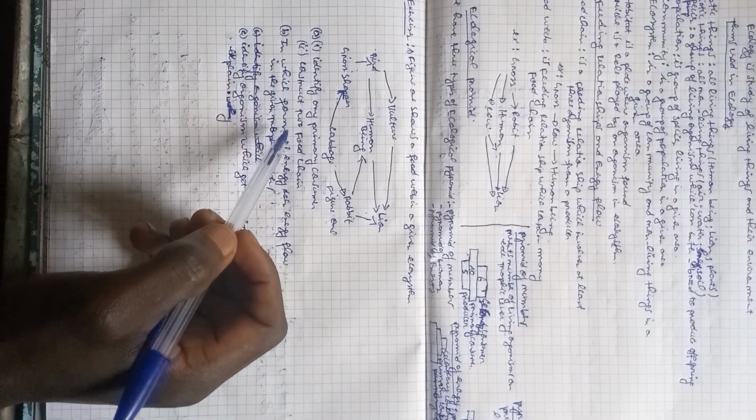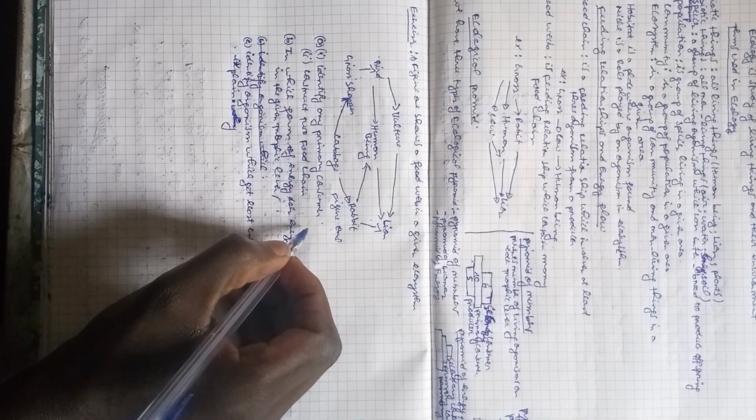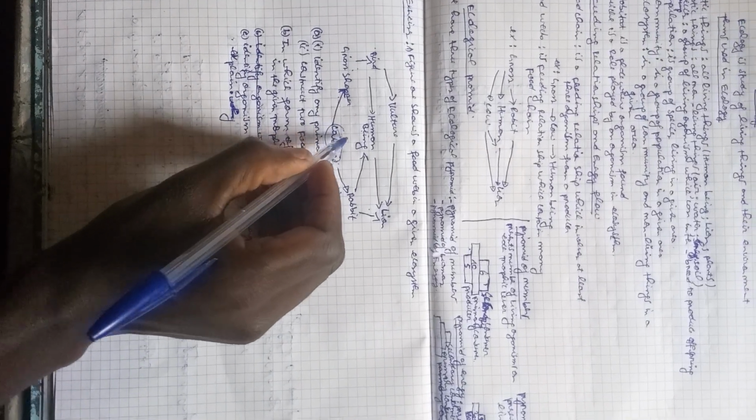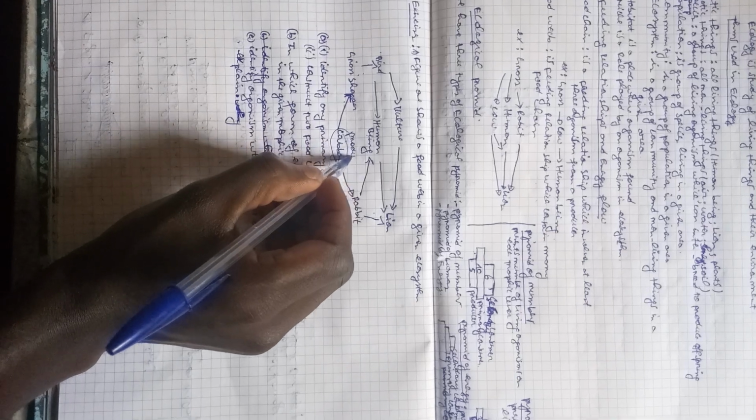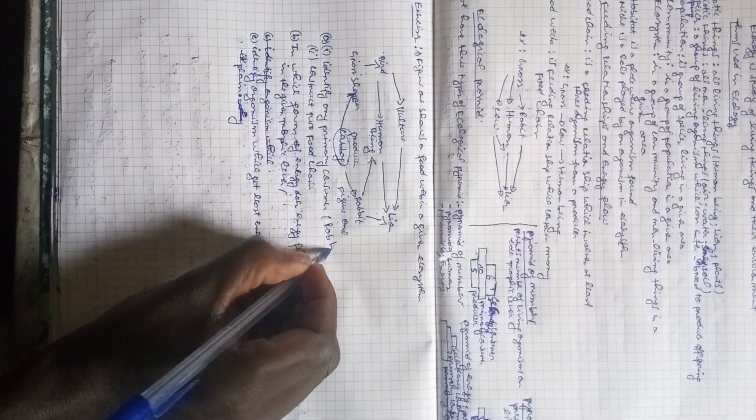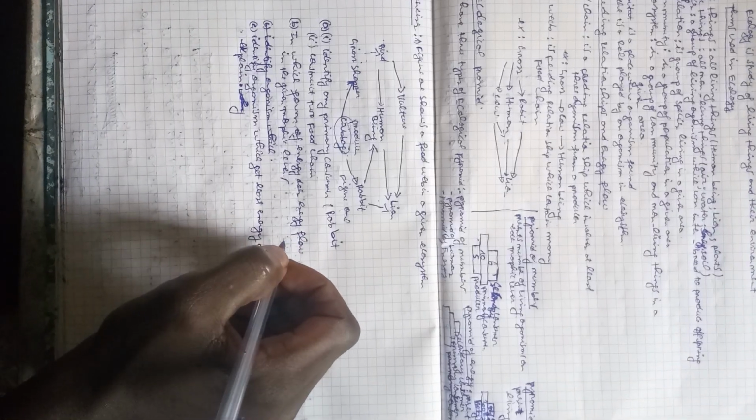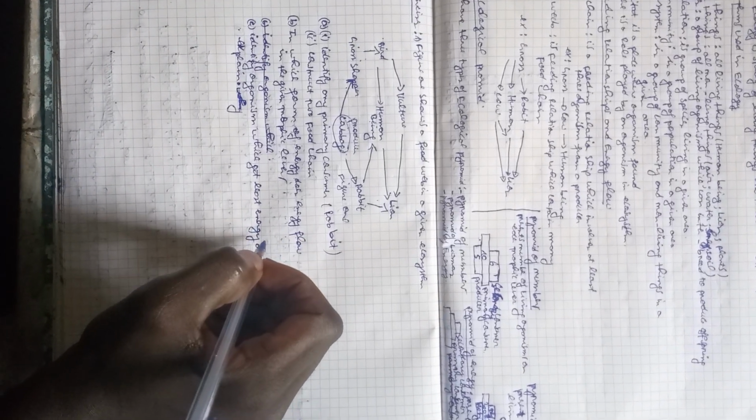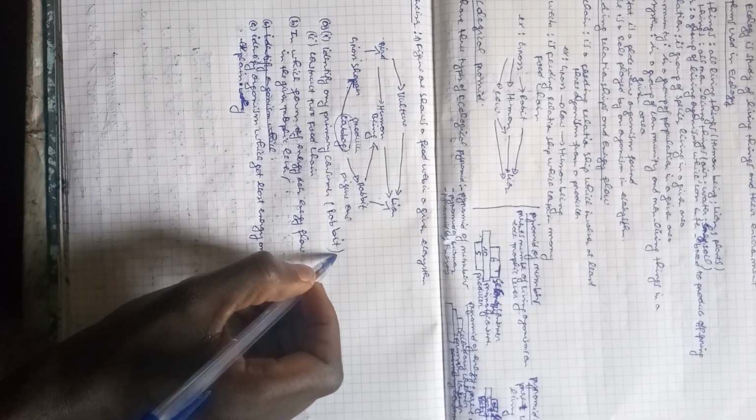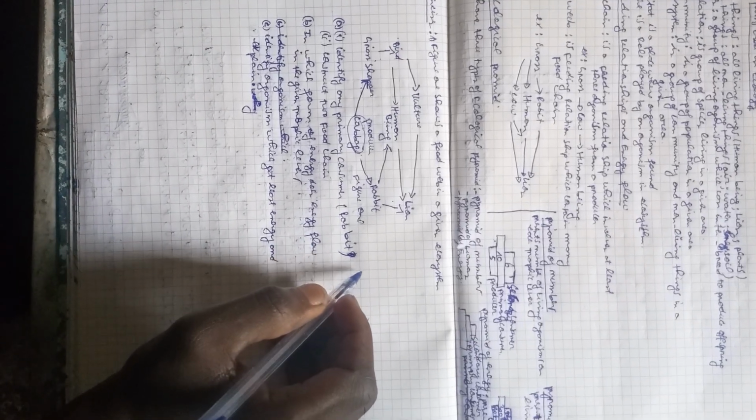Identify any primary consumer. Primary consumers here we can have from cabbage. Cabbage is a producer. The primary consumers are rabbit and grasshopper.